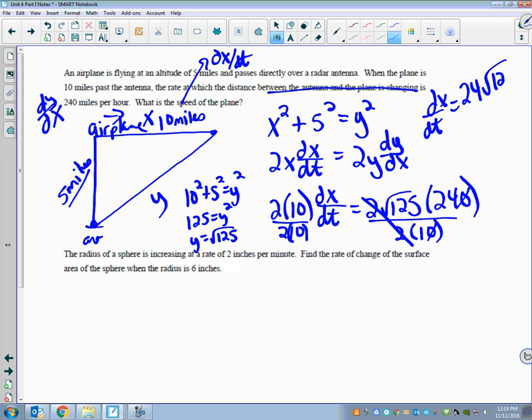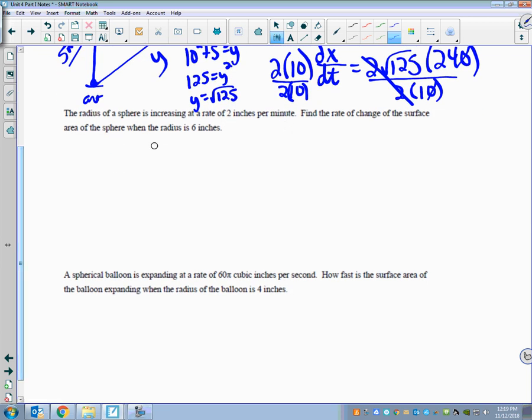These 2's cancel. I could even cancel this out, and I would get that dx over dt is 24 times the square root of 125. And I could type that in the calculator as well. And that would be in miles per hour, which makes sense for speed, right? That the derivative, the rate that the plane is moving, is the speed of the plane.